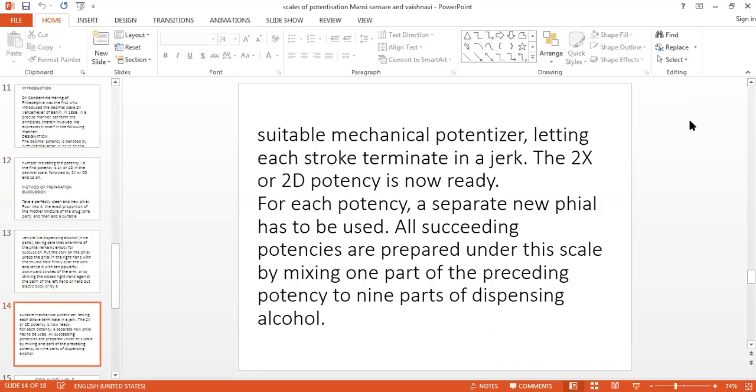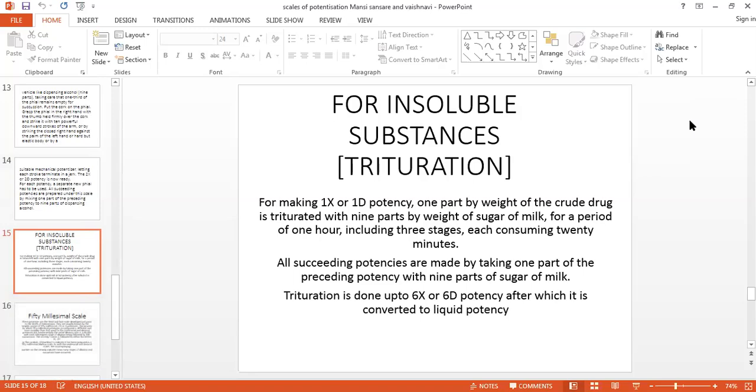If you want to prepare 2x potency, again take 1 part of 1x potency, add 9 parts of alcohol for the succussion and give 10 downward strokes. In this way you will get 2x potency. For each succeeding potency, you have to take 1 part of preceding potency and 9 parts of dispensing alcohol. For the trituration of the 1x potency, the same ratio you have to follow.